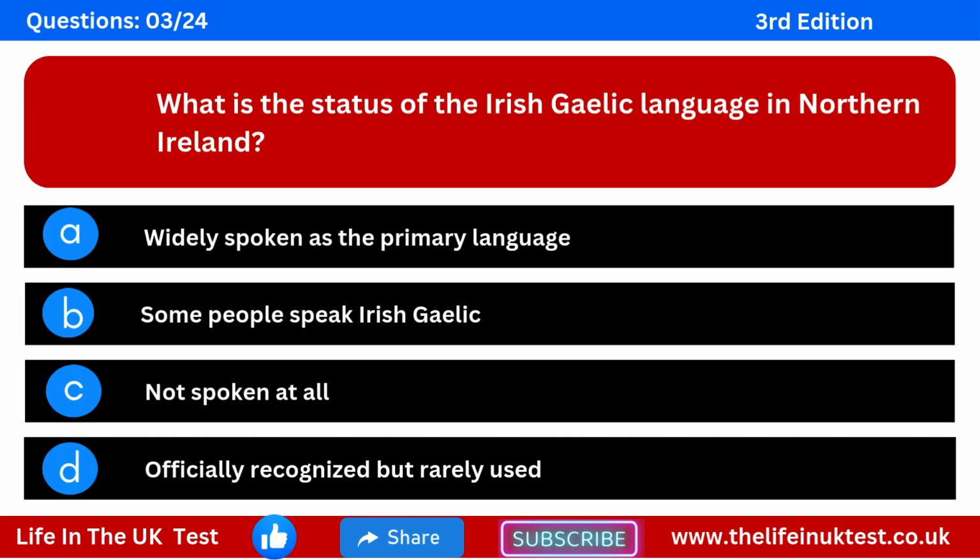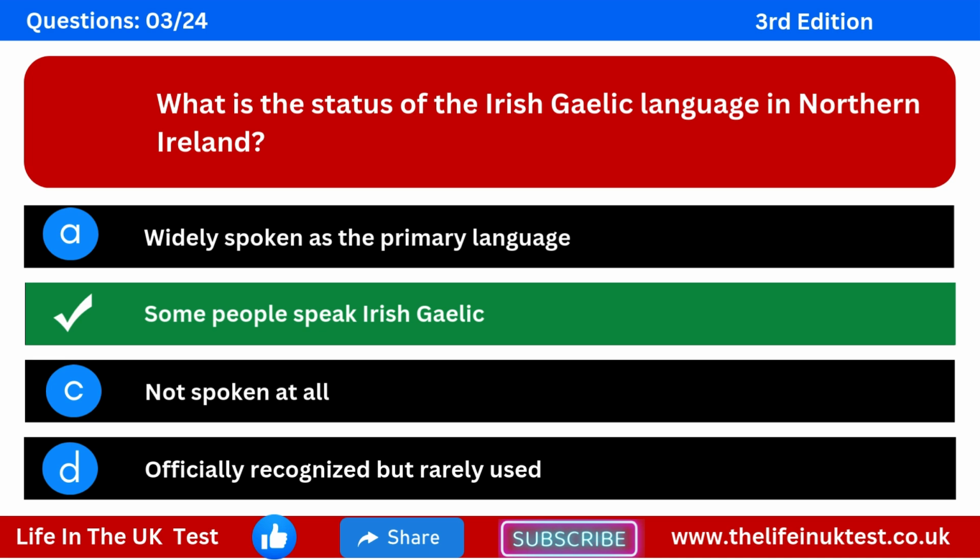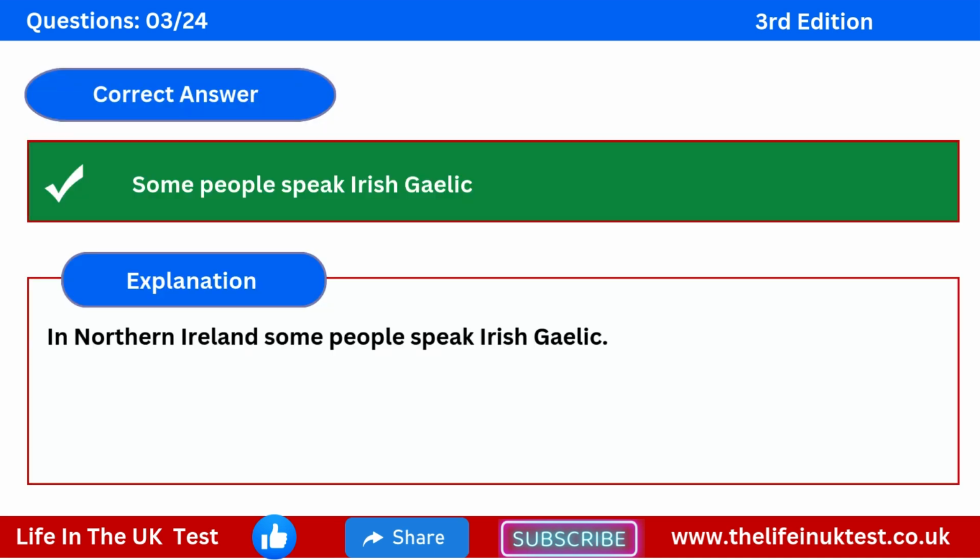Question 3. What is the status of the Irish Gaelic language in Northern Ireland? Option A. Widely spoken as the primary language. Option B. Some people speak Irish Gaelic. Option C. Not spoken at all. Option D. Officially recognised but rarely used. The correct answer is some people speak Irish Gaelic. Explanation: in Northern Ireland, some people speak Irish Gaelic.